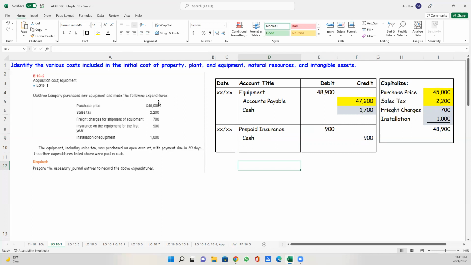So once again, of the items that we have listed over here, of the expenditures, we've spent money. The purchase price plus all the one-time necessary costs that were incurred, those get added to the cost of the asset. Insurance also is incurred because we bought the asset. However, this is an ongoing, recurring expense. Therefore, we expense it and we don't include it in the cost of the asset. So this takes care of our first exercise, and we'll have a series of exercises dealing with acquisitions.